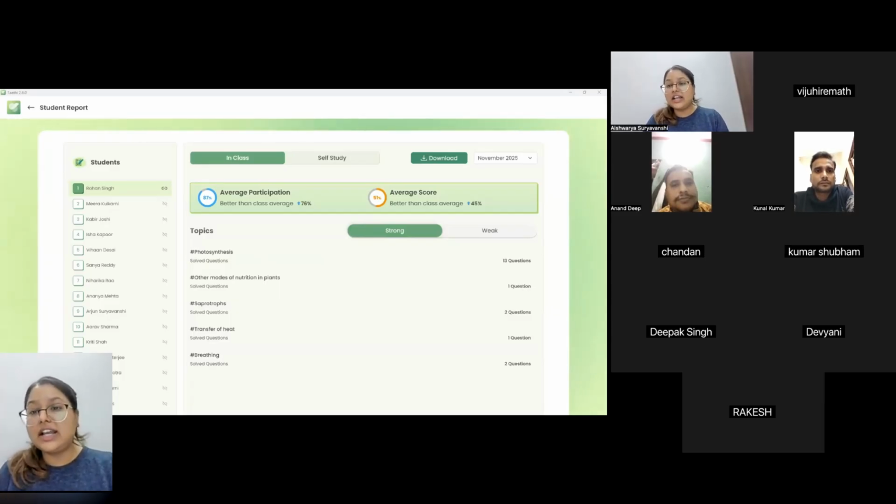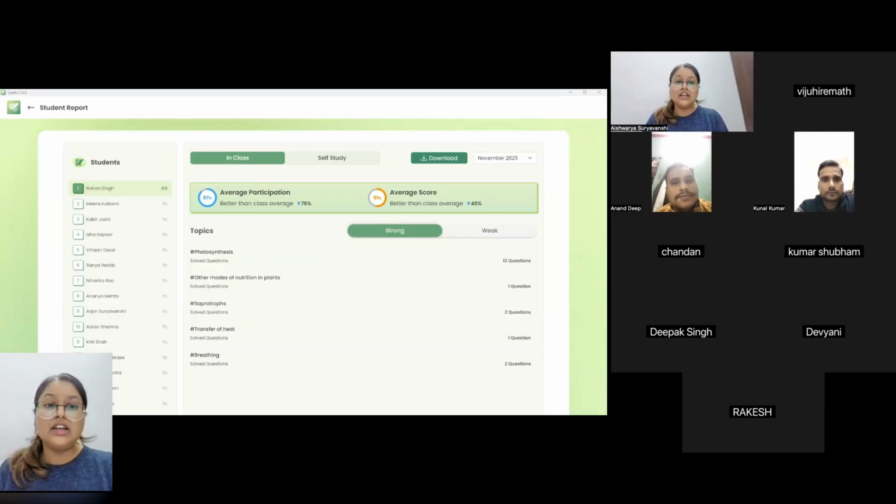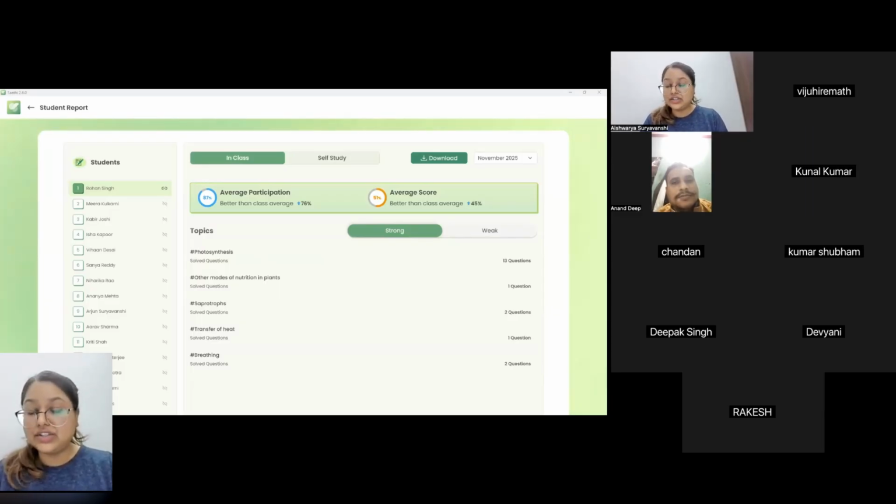So, teachers, the idea is when we combine all of these things together, it is actually making a real impact. What it does is it saves your time, so there is no manual checking anymore. The student is receiving personalized homework. That means for you to sit and make a question paper for each and every student uniquely, you can do it through Genie instantly, right? So it's an actionable feedback for them.